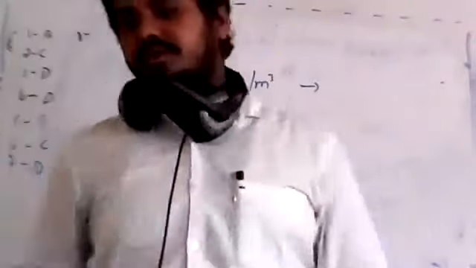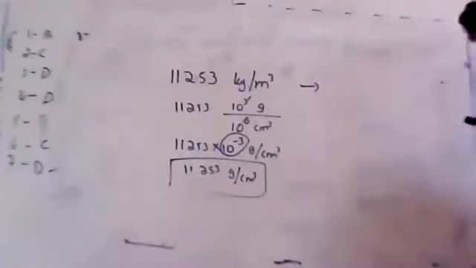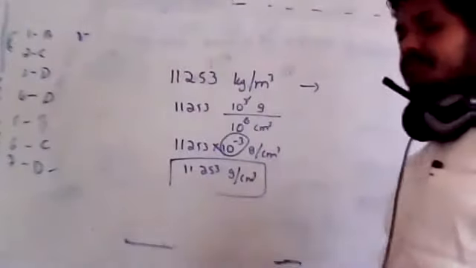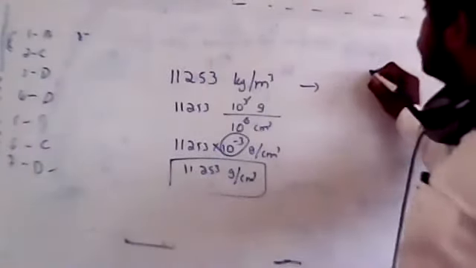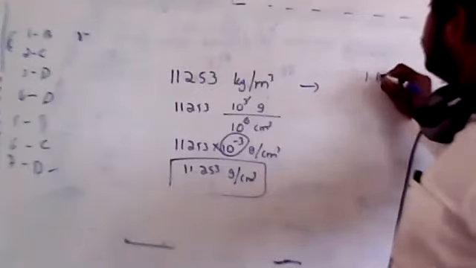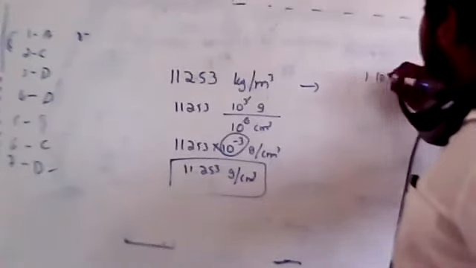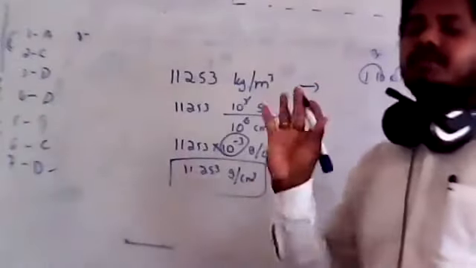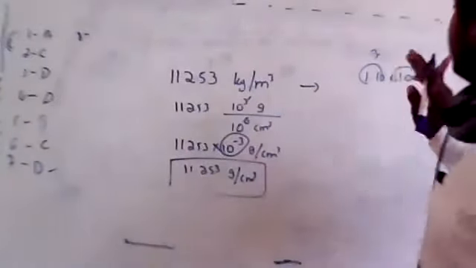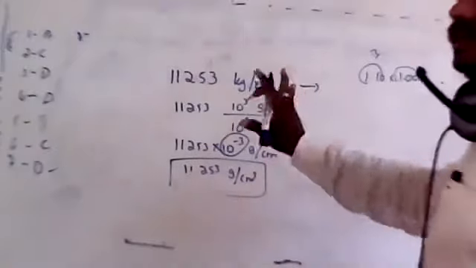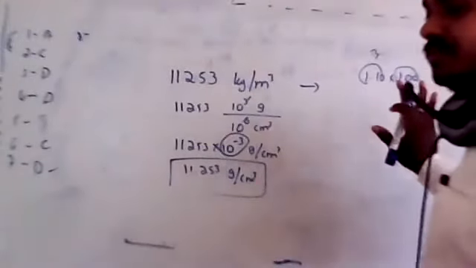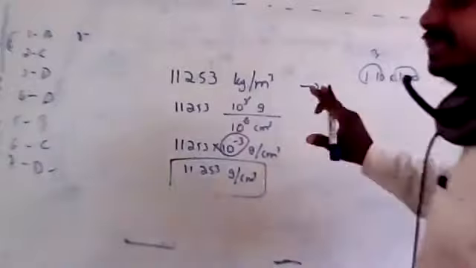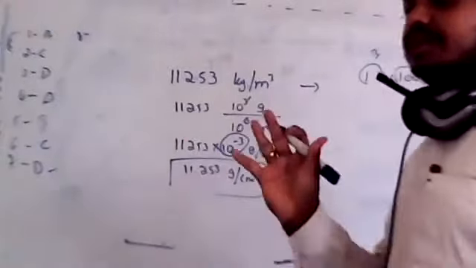Okay. So wherever you see this, because in the final answer, in the sixth one, it is given as 1.10 into 1.00, both contain three significant figures. So your answer should contain the same number of significant figures as the number with the smallest significant figures. The smallest is this number, which contains three significant figures. So the answer should also contain the same.